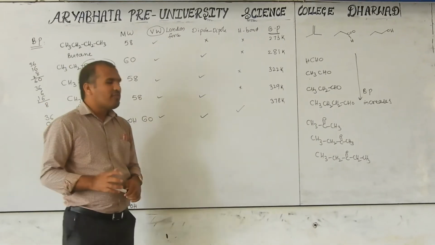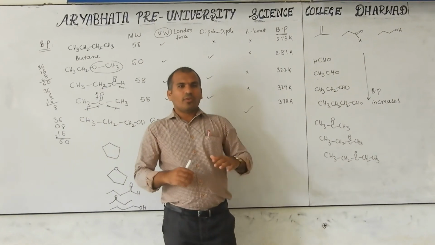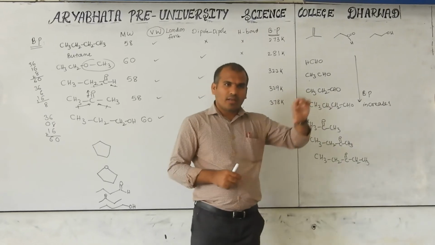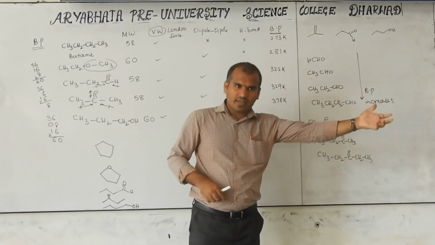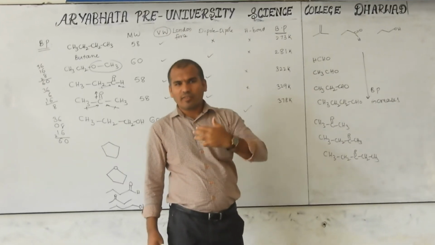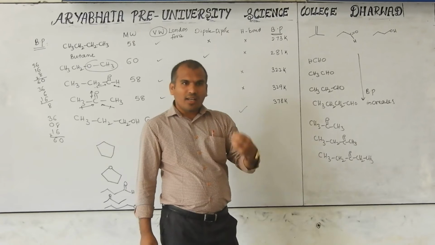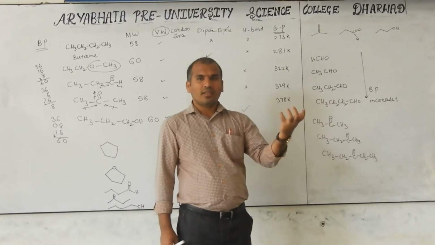Otherwise, if you studied in the first year, heat of combustion in thermodynamics. So, aldehyde gives more heat of combustion, more energy is liberated compared with the ketone. Ketone gives less energy. Heat of combustion means what? Energy released. In combustion, generally energy is released.